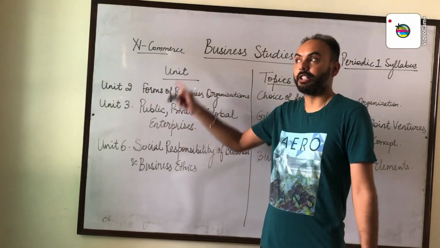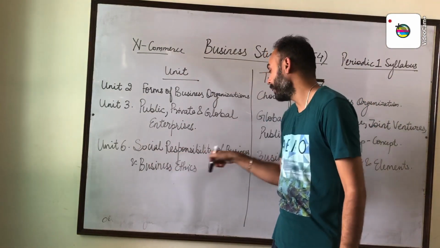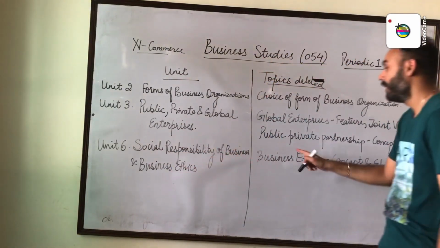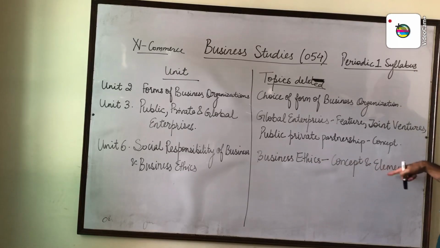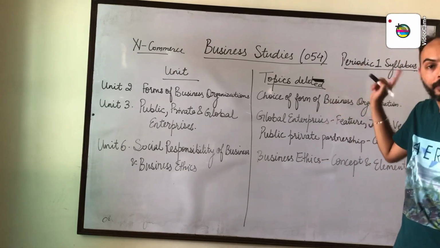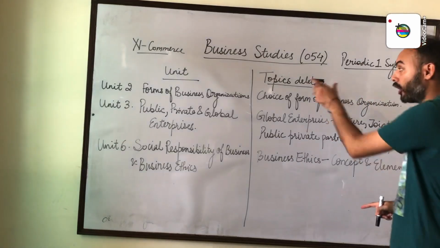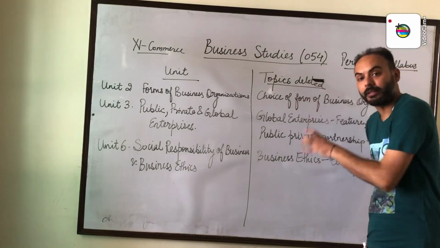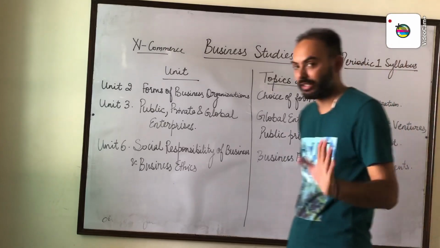Now we shift to unit 6, social responsibilities of business and business ethics. The term business ethics, its concept and elements, have been deleted from the syllabus. So these are the topics which have been deleted from the respective chapters. Chapter 1 is complete. There is no deletion in that chapter.